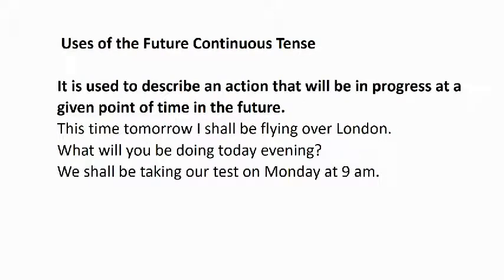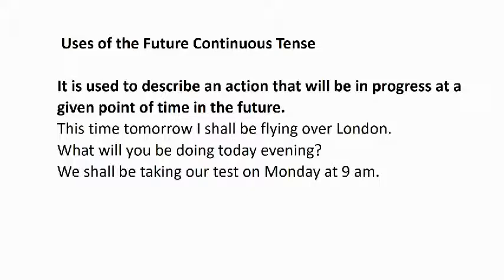Now let us see the uses of the future continuous tense. Future continuous tense is used to describe an action that will be in progress at a given point of time in the future.